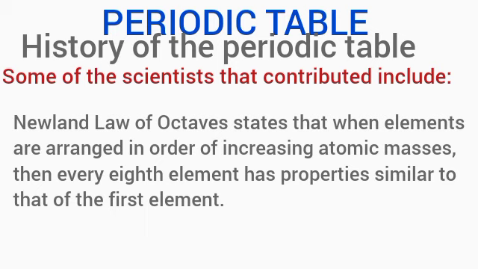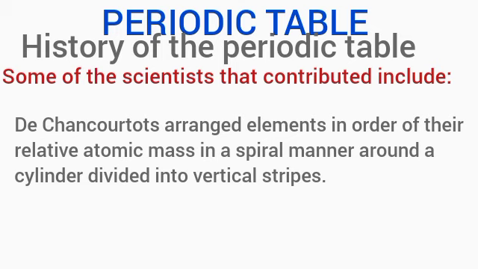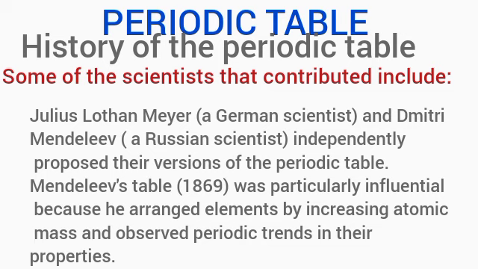Let's talk about the Newlands law of octaves. It says that when elements are arranged in order of increasing atomic masses, every 8th element has properties similar to that of the first element. De Chancourtois arranged elements in order of their relative atomic mass in a spiral or cylindrical manner divided into vertical stripes. Julius Lothar Meyer, a German scientist, and Dmitri Mendeleev, a Russian scientist, independently proposed their versions of the periodic table.